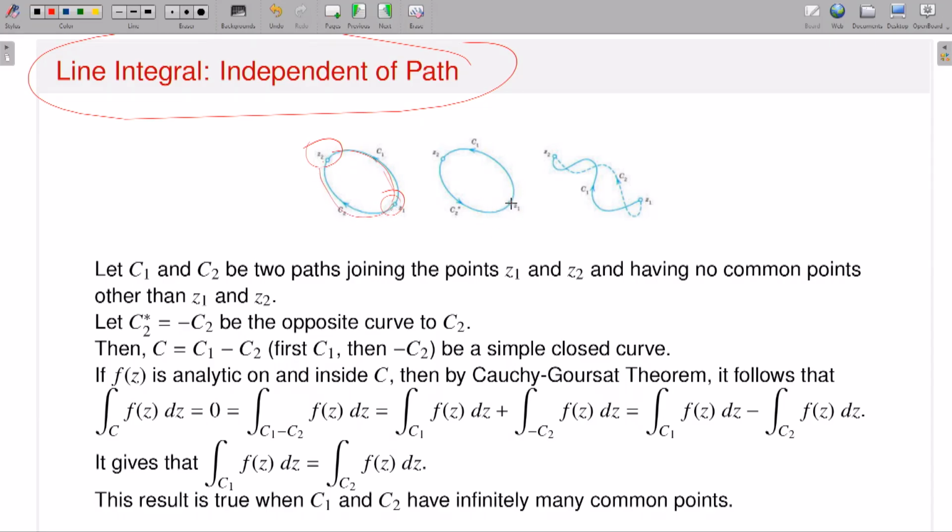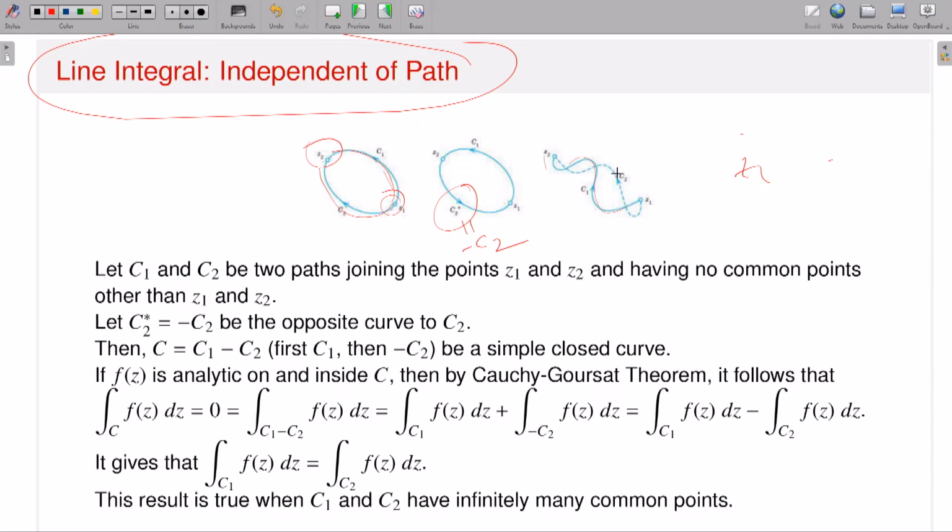So now you consider Z1 to Z2, C1, and now C2 star. C2 star is nothing but minus of C2. Okay, so this is one of the ways. Another way: the way you have considered C1, C2, it is actually simple, right? A simple closed contour. But I can take Z1 and Z2 like in this way. Suppose this is my C1 and suppose this is my C2.